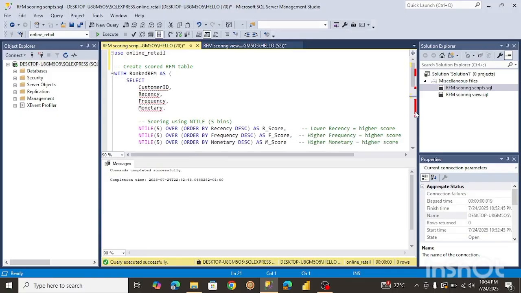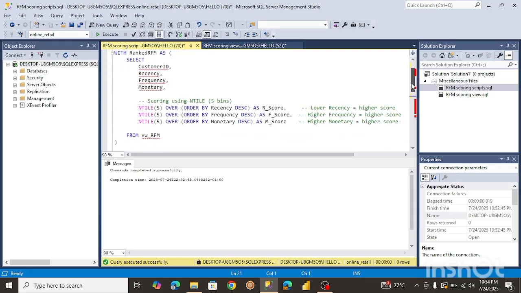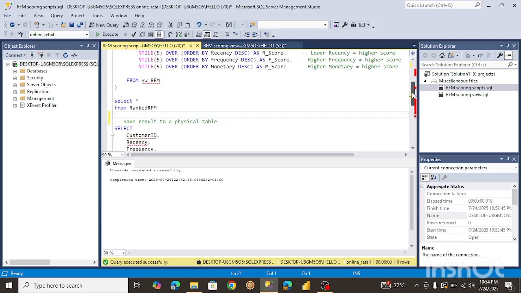So like this, let me try to run this first. What it's doing is assigning a score. The lower the recency, the higher the score, right? The score is from 1 to 5, 5 being the highest and 1 being the lowest. So we're assigning all these scores to all these metrics. That's what NTILE is for. It's just grouping them into various bins. We can always adjust this to whatever numbers you want. Let me run this for you to see what it brings.